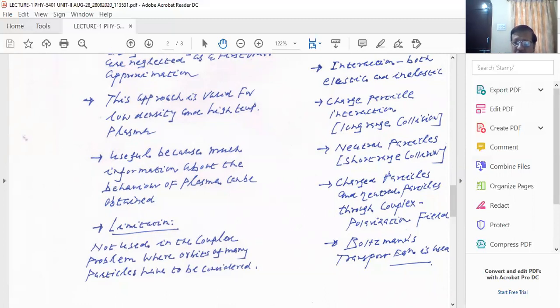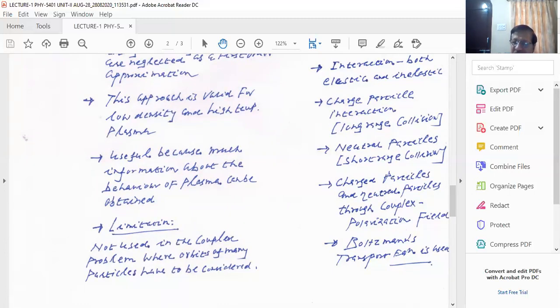So instead of taking one particle, there are many particles, and you have to consider the orbits of many particles and you want to study the collective behavior. Plasma basically has two very important properties. It is quasi-neutral and has a collective behavior. That is discussed in chapter number 1, so I will not discuss it because it has already been taught by Professor Gupta sir.